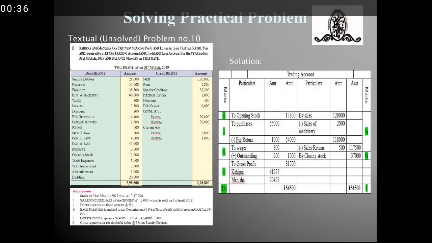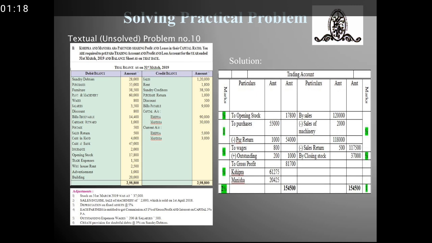Now here you can see I have already solved the textual problem, that is unsolved practical problem number 10 given in the State Board textbook of bookkeeping and accountancy. It is a 10th sum whereby the trial balance of Shipra and Manisha is given, whereby they are the partners sharing the profit and losses, and we are required to prepare the trading account, profit and loss account, and the balance sheet as mentioned.